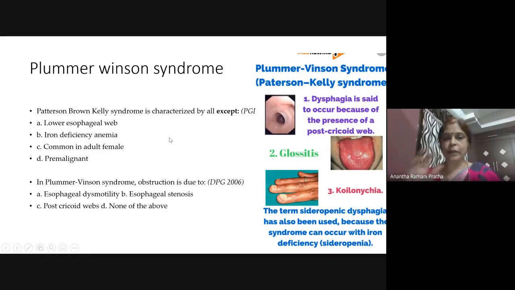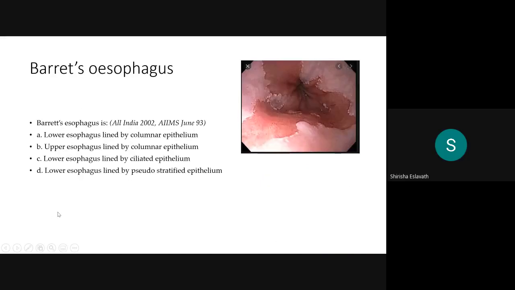Have you understood? You must see how the question is framed. Are you convinced, students? Very good. So now, in Plummer-Vinson syndrome, obstruction is due to what? The post-cricoid web. So you find that out and then finish.